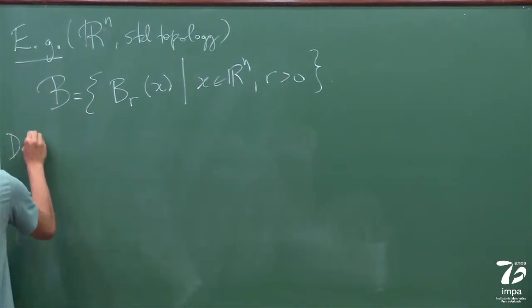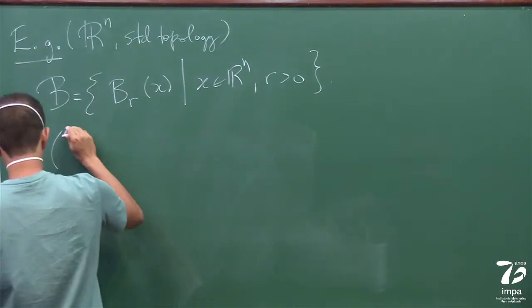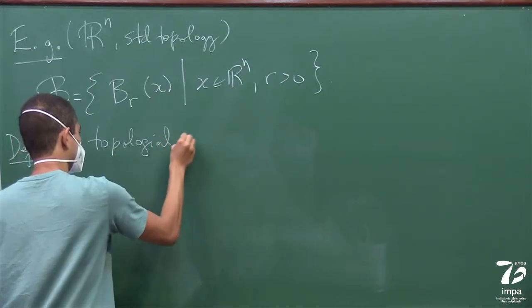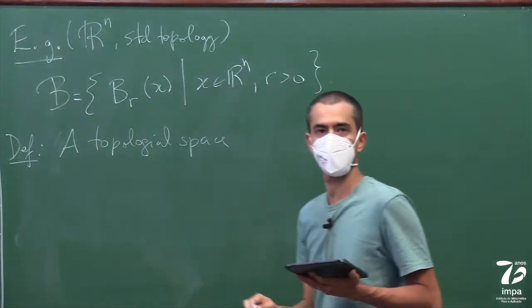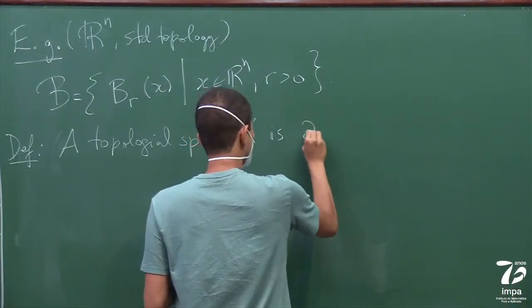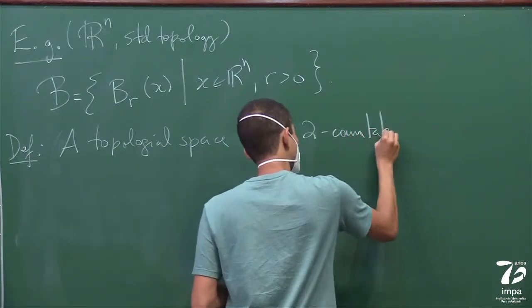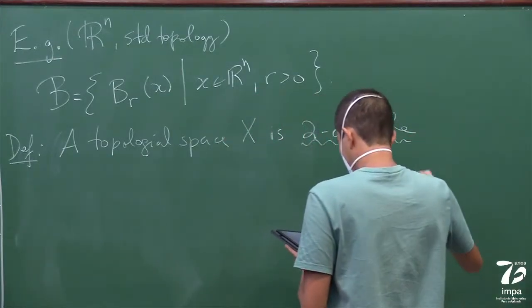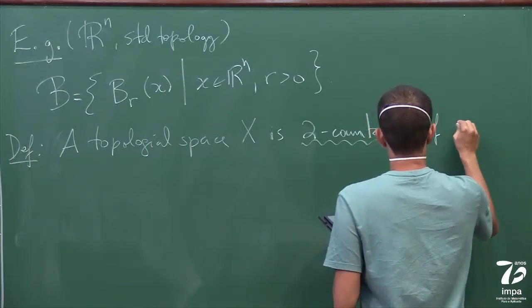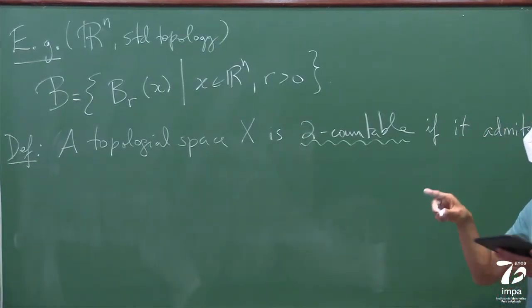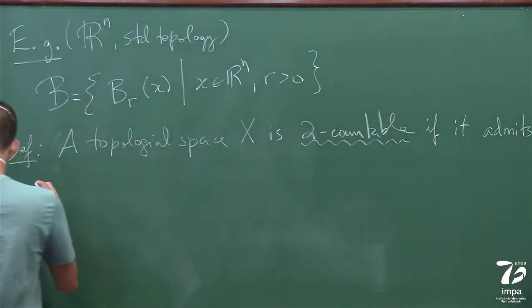All right. So now we can say that a topological space, and from now on I'm going to drop the topology from the notation, a topological space X is second countable if it admits, when I say it, again, I mean the space with the topology that's implicit, if it admits a countable base.